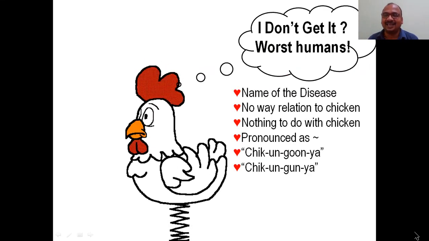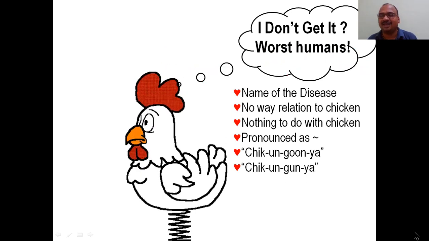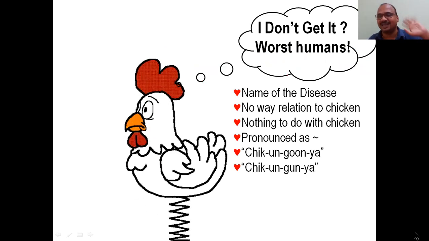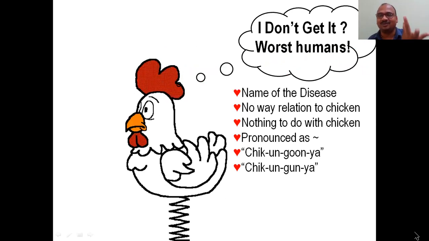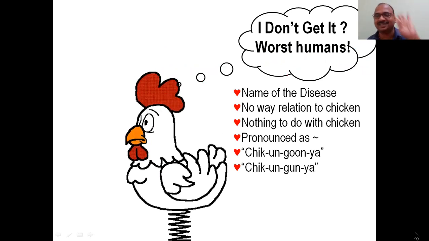Why this chicken ganya name? All human beings are idiots. All are idiots. It is scolding like anything. Chicken is scolding like anything. Even I closed my ears so that I didn't hear it. Worst humans. Why did they keep the chicken name?